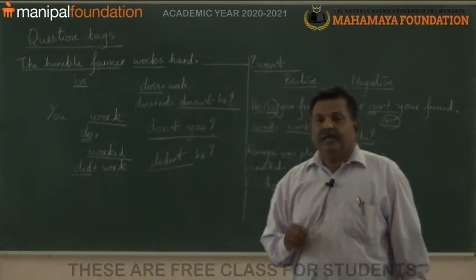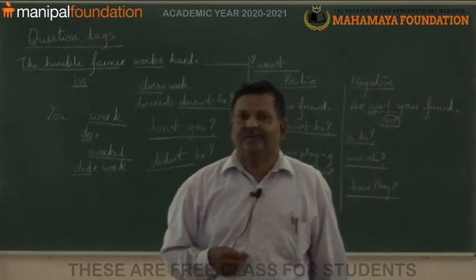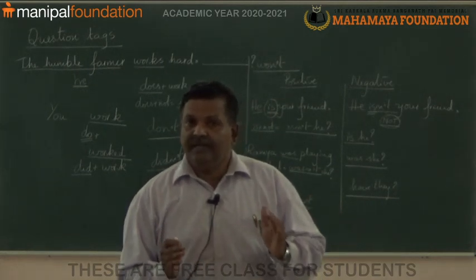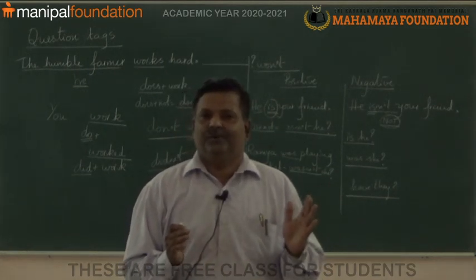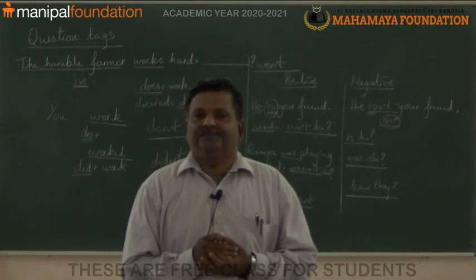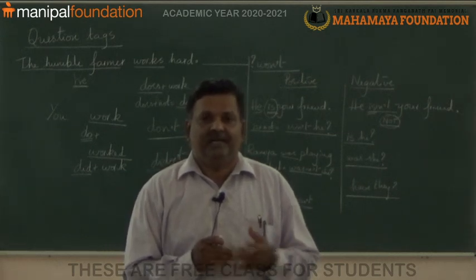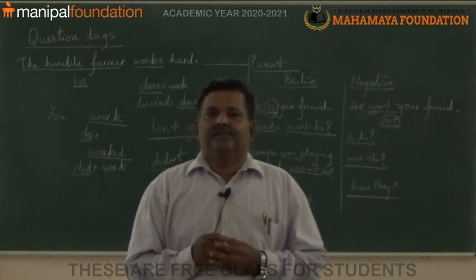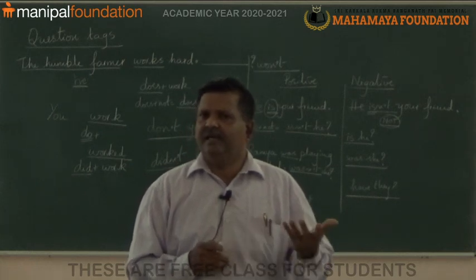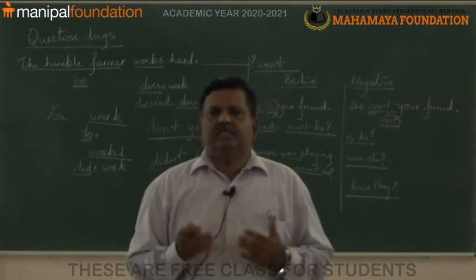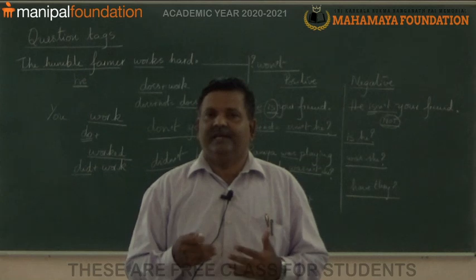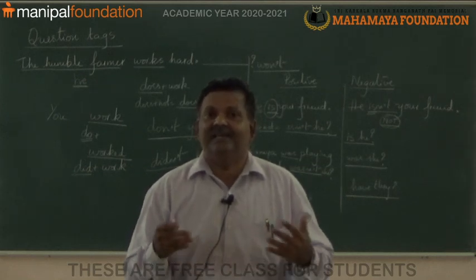Farmer didn't work very hard, did he? Understand? If the sentence is negative, the farmer didn't work very hard, the question tag is did he? Farmer didn't sleep yesterday, did he? The farmer didn't return from his village, did he? So, it is very simple. If a negative sentence is given, the question tag is really very easy.